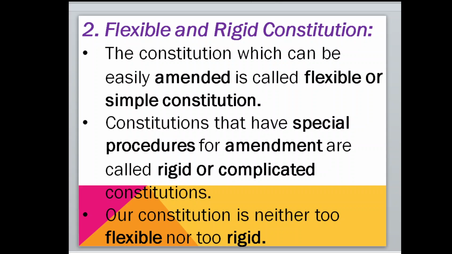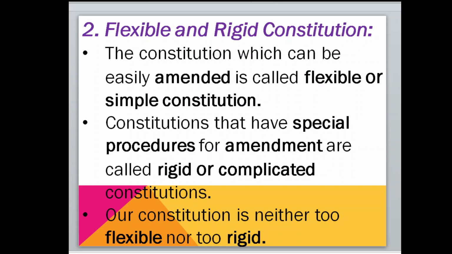The second point is very important. It is the flexible and the rigid constitution. The constitution which can be easily amended is called the flexible or simple constitution. Ours is neither purely flexible nor purely rigid. If the amendments can be done very easily, then it is called a flexible or simple constitution.